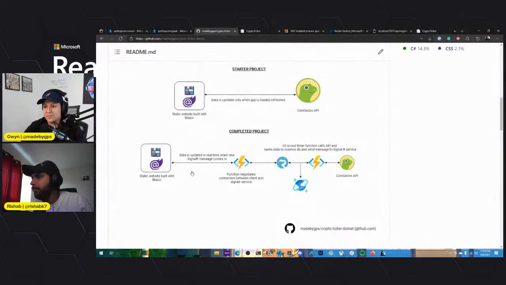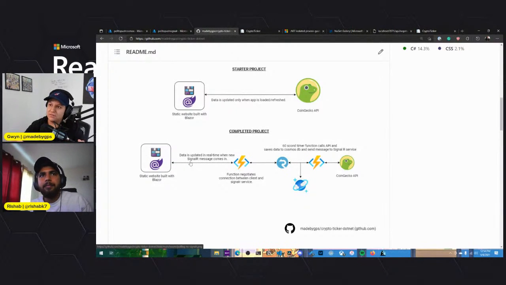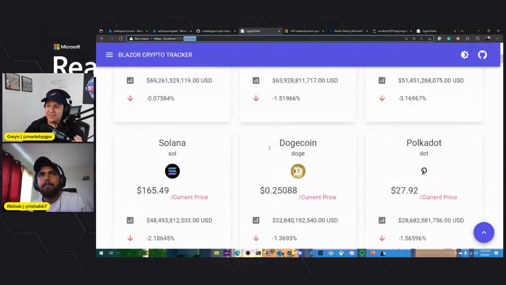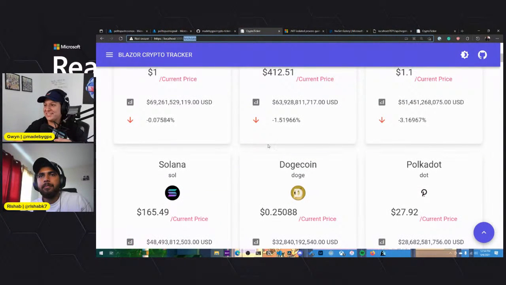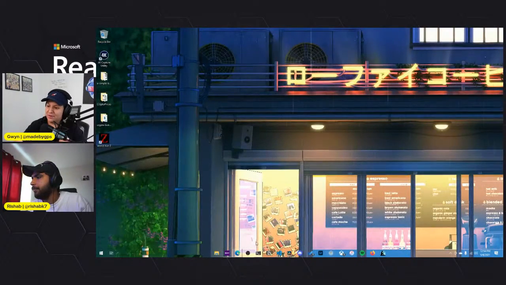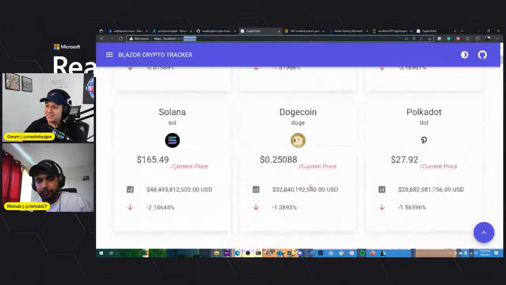Then we had our Blazor WebAssembly, so instead of us having to reload it constantly every minute when there's new data coming in, it'll load on its own, right? We saw that. It was sort of tricky to demonstrate because of the size of the terminal and such, but we've finished it. I think that's it.